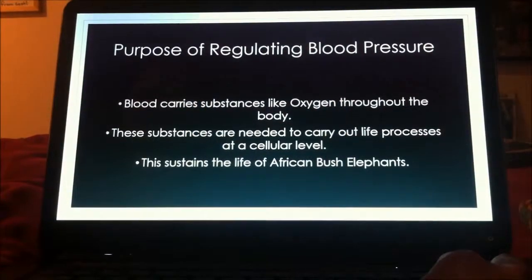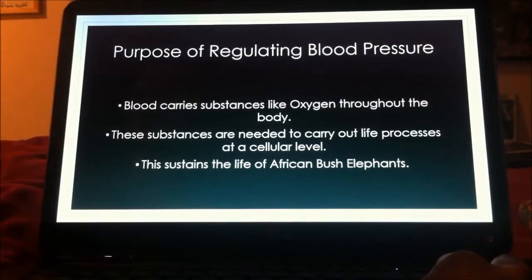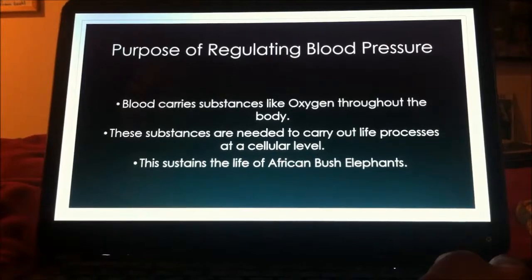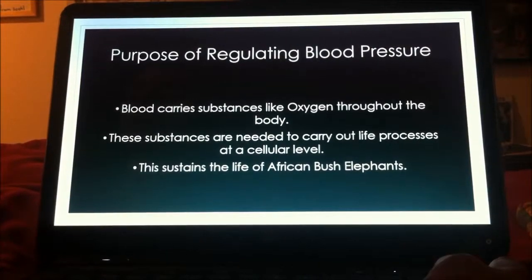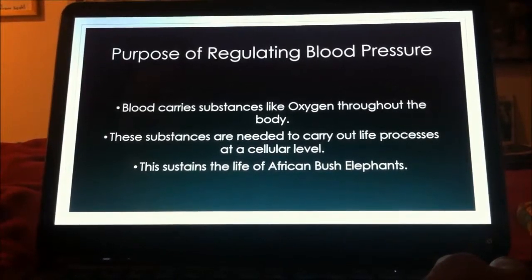The purpose of blood pressure regulation is to ensure oxygen and other substances carried in the blood are transported to all organs and tissues in the body so they can carry out life processes such as cellular respiration and ultimately sustain life.